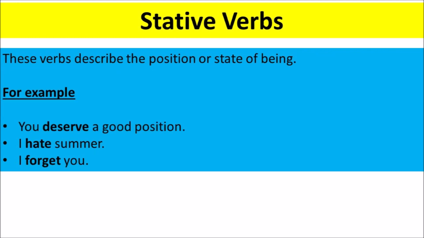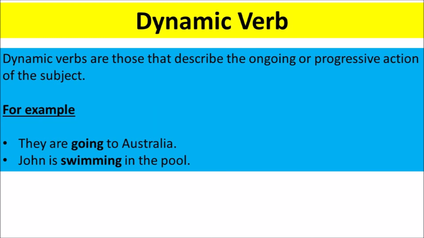Stative verbs. These verbs describe the position or state of being. For example, you deserve a good position. I hate summer. I forget you. Dynamic verb. Dynamic verbs are those that describe the ongoing or progressive action of the subject. For example, they are going to Australia. John is swimming in the pool.